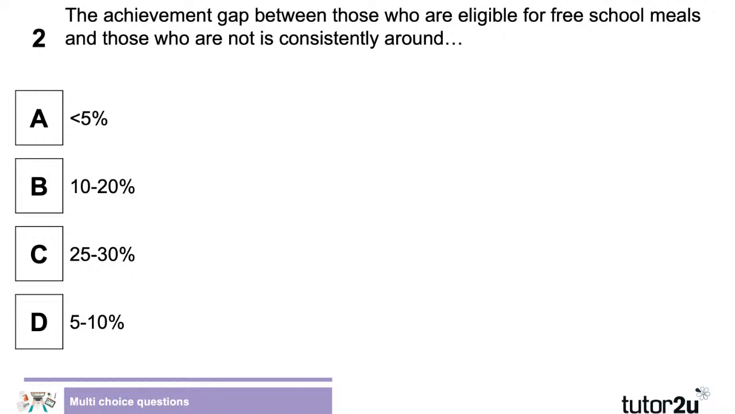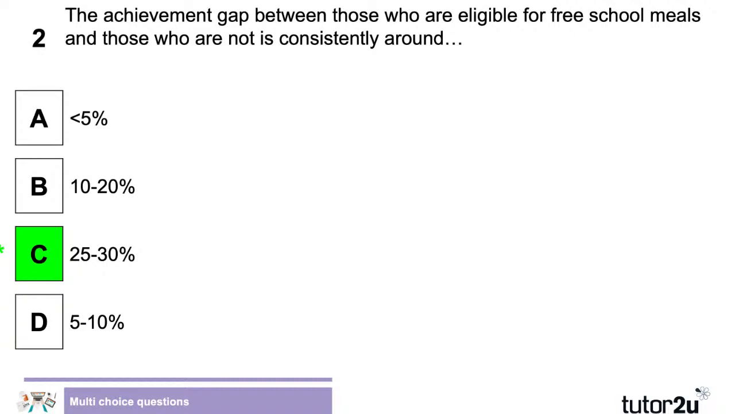And lots of you going for C, a few for B. Shall we have a look? What's the answer? It is C. Lots of you getting the right answer there. Well done. It's useful having the most up-to-date statistics. For social class, it's stubbornly consistent, really, over a long period of time.